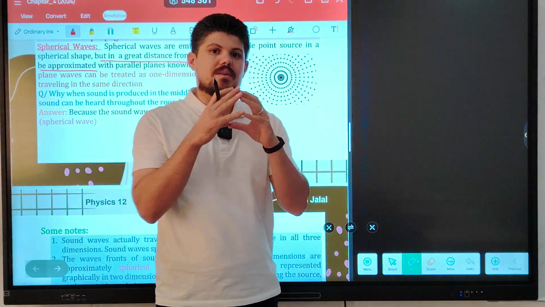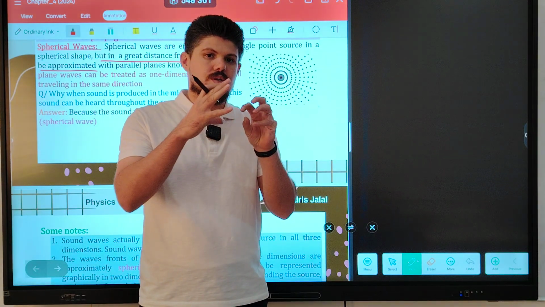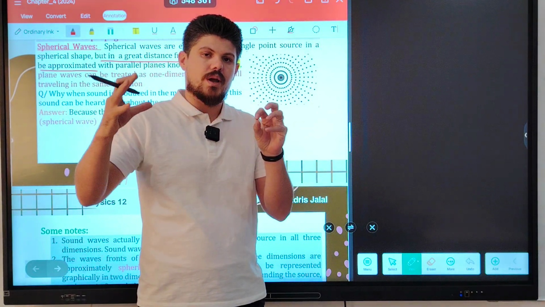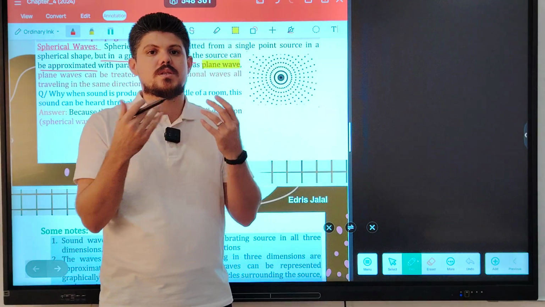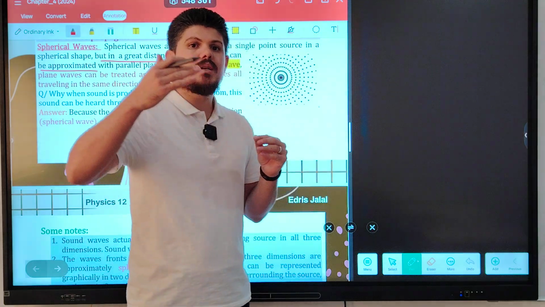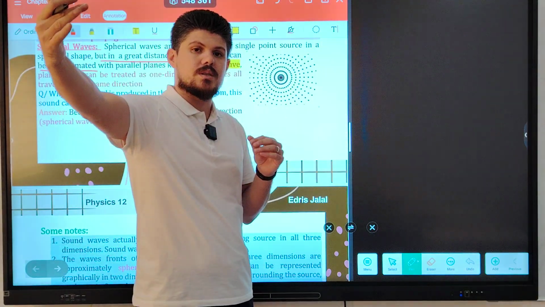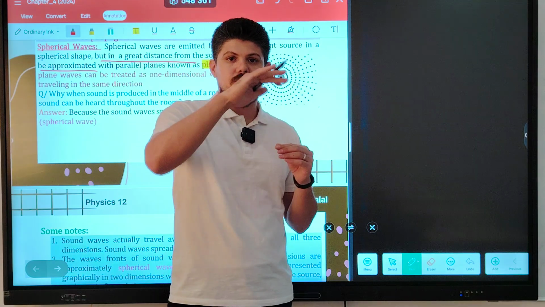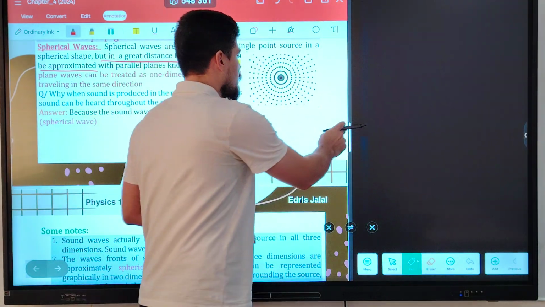For example, if we have a sound source that produces the sound wave, in a small distance the shape of this wave is a spherical wave. But in a great distance, when distance increases, what happens to the spherical wave? The spherical wave becomes plane wave.